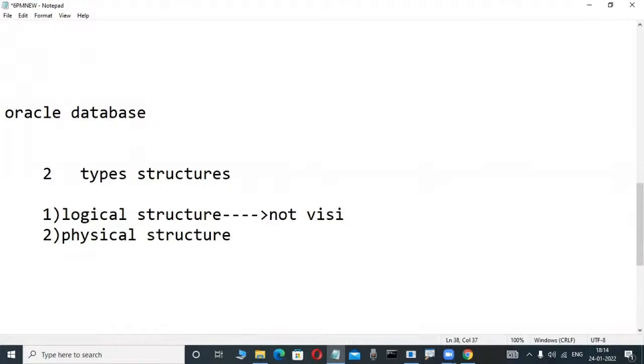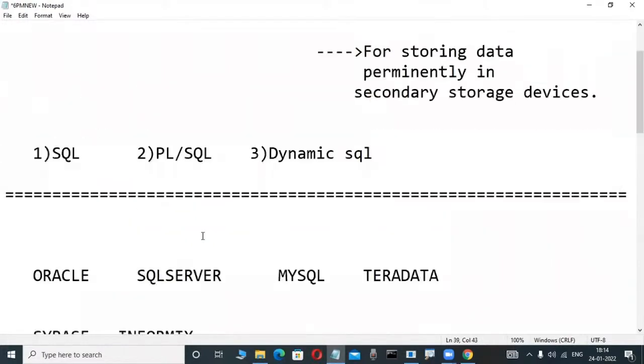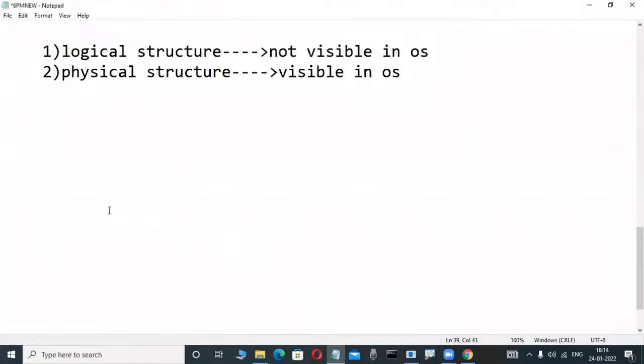in the operating system is called a logical structure. A physical structure means whenever we install Oracle, SQL Server, DB2, these software automatically create physical files. I told you in previous classes. That's why a structure which is visible in the operating system is called a physical structure. These are the things I told you in the previous class. Don't worry.